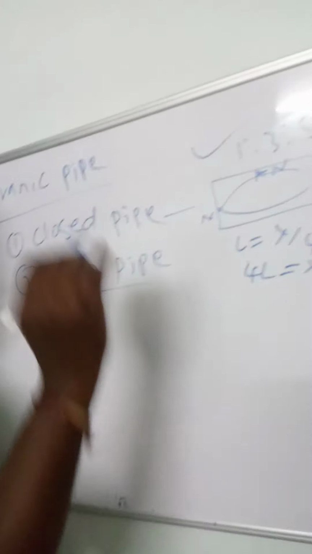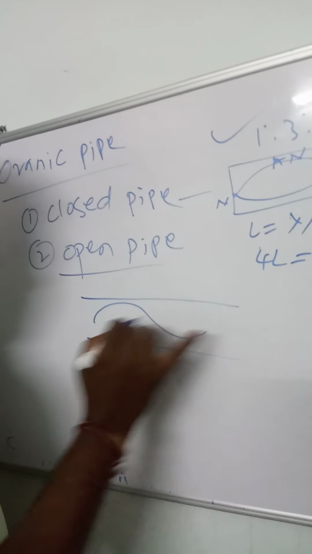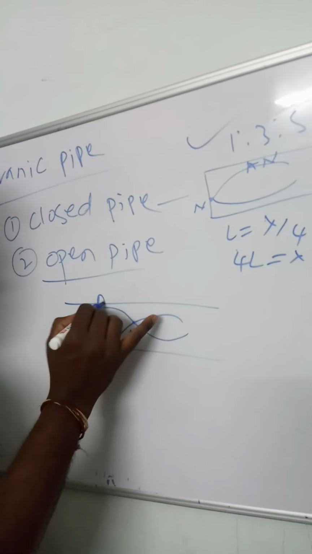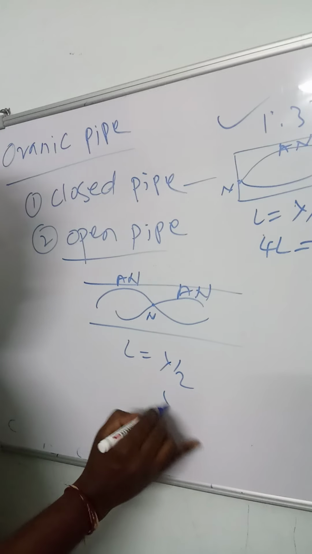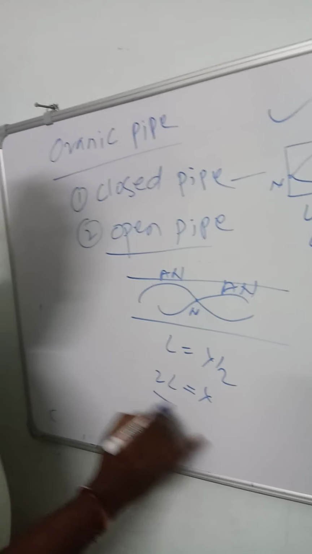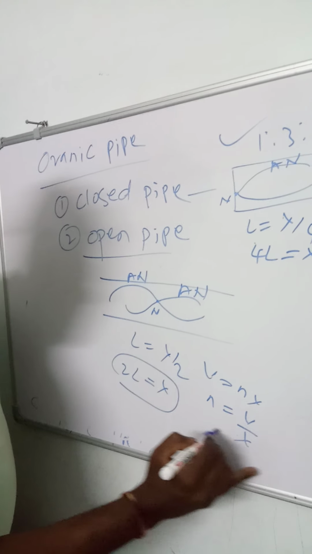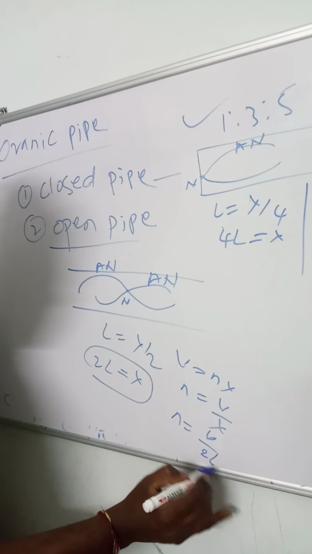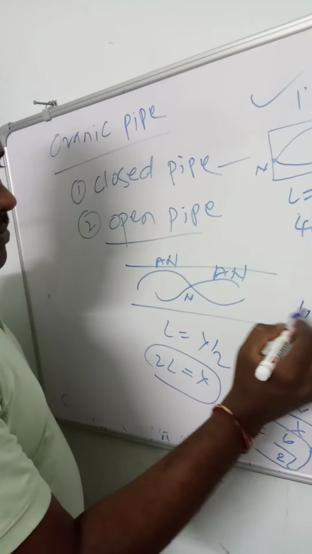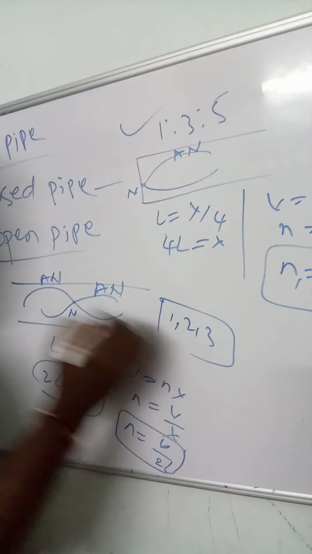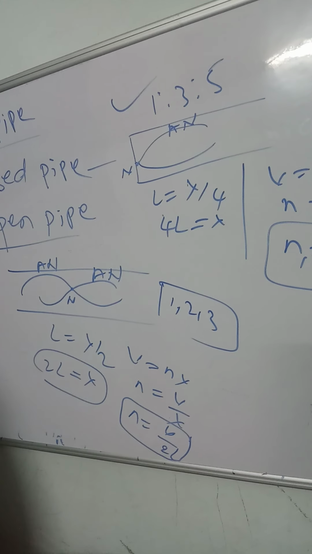Next, open pipe. Open pipe means both ends are open. This is the first harmonic. The distance between antinode and antinode is lambda by 2. So lambda equal to 2L. The general wave equation is V equal to n lambda, so n equal to V by lambda, which means V by 2L. This is the first harmonic formula. What is the open pipe ratio? 1:2:3. Important. Closed pipe ratio 1:3:5, open pipe ratio 1:2:3.